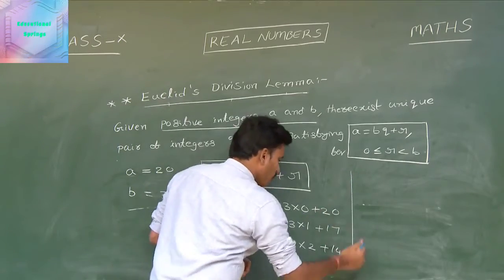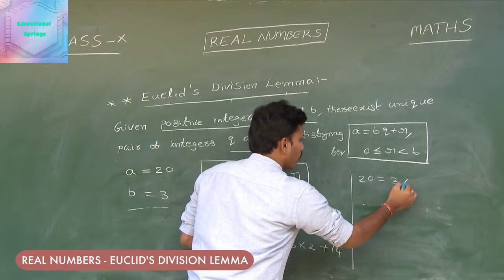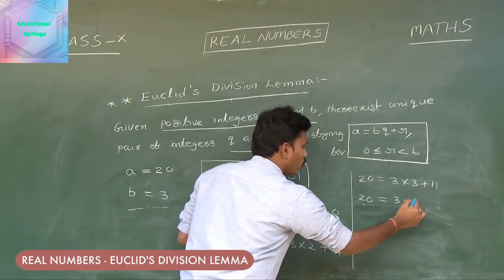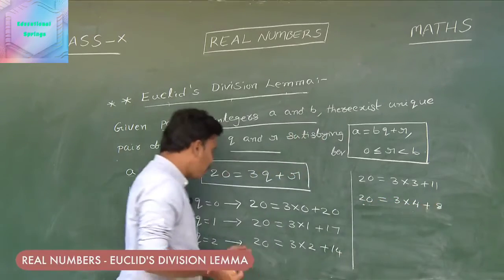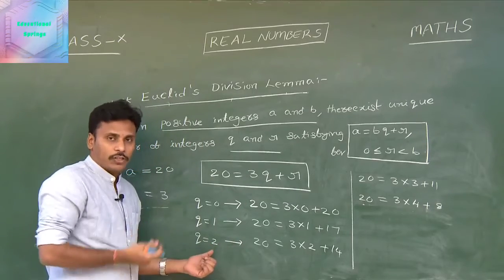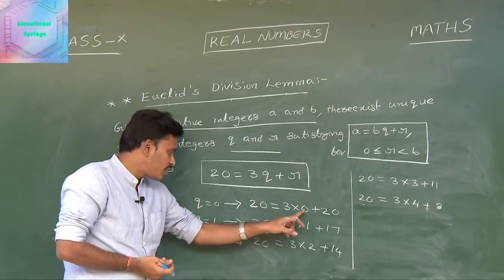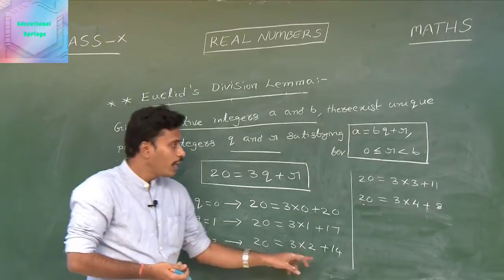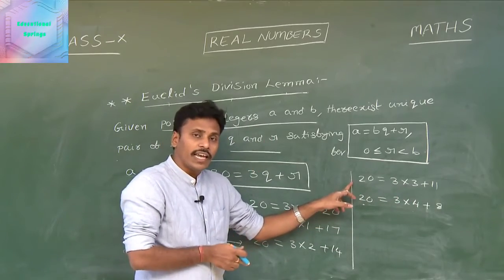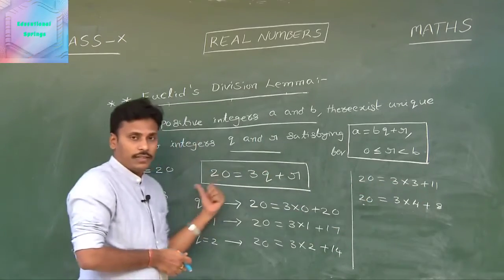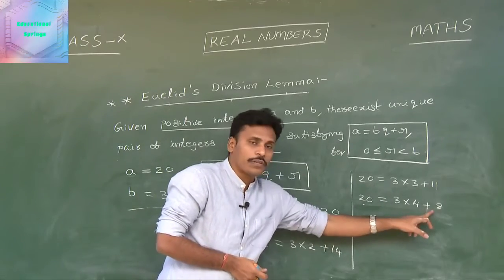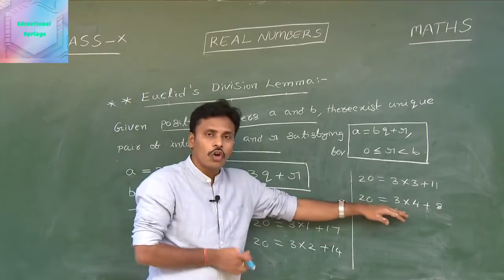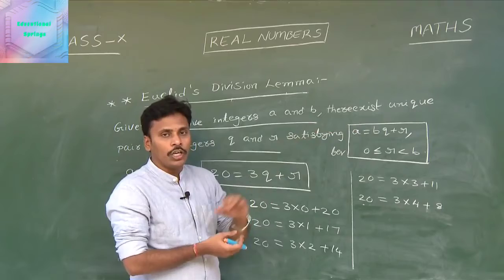Likewise, if you continue, you may write that 20 equals 3 into 3 plus 11. And we can write 20 equals 3 into 4 plus 8, just by replacing q with different naturals. I mentioned a statement by taking q as 0, here q as 1, and here q as 2. If q is 3, this is the representation. It again fails because 11 is not less than 3. And if q equals 4, this is the representation, and our r is 8, and this 8 is not less than b. This is also not a correct representation according to Euclid's division lemma.